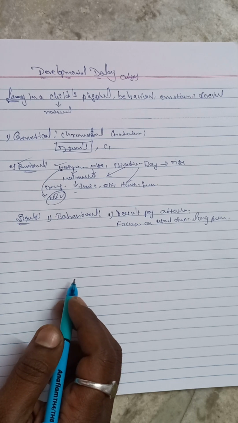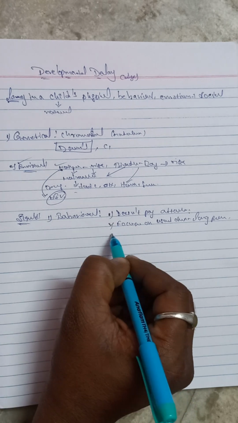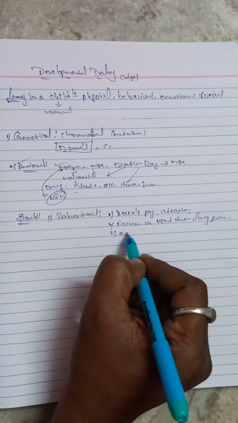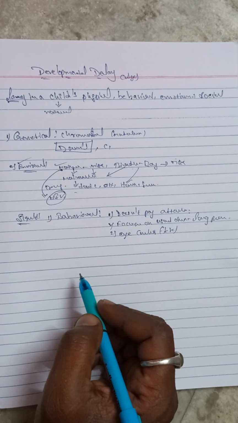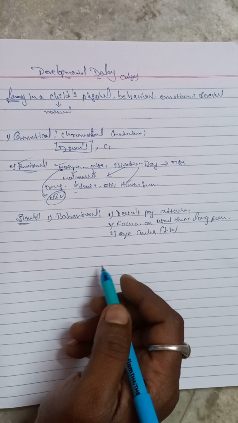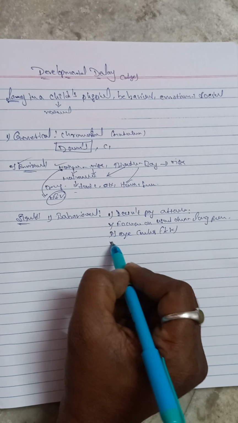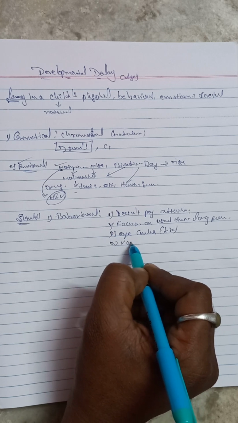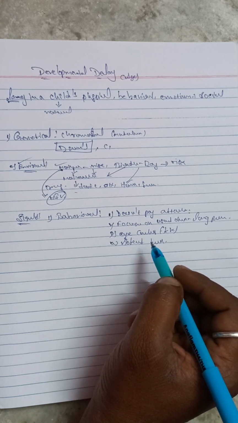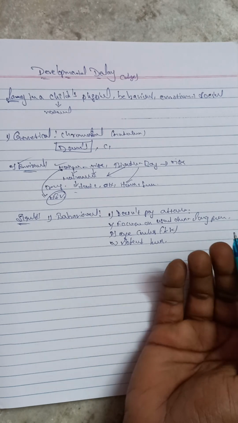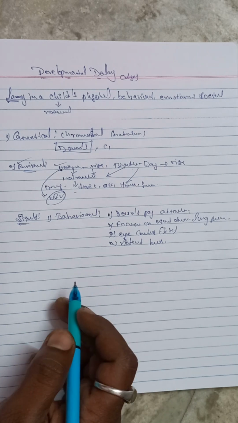The next one is less eye contact, so decreased eye contact; they do not focus on particular things. And the next one, violent behavior, stress in space, frustration and aggressive behavior. These types of characters are identified in the behavioral symptoms.